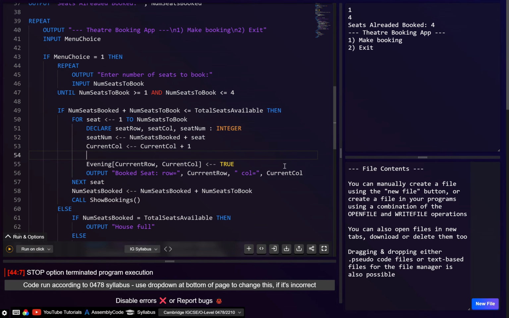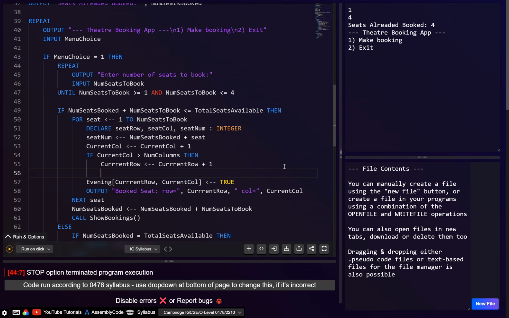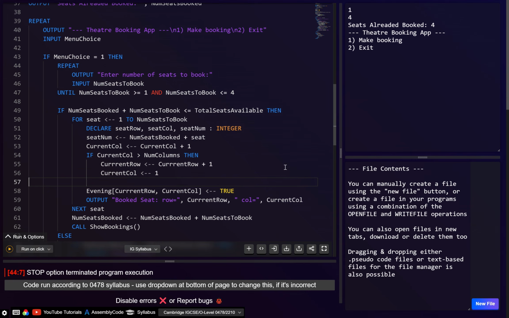And then we check if this is bigger than the number of columns. If current column is greater than the number of columns, then we want to increment the current row, and then set the current column back to 1. Hopefully this should work.